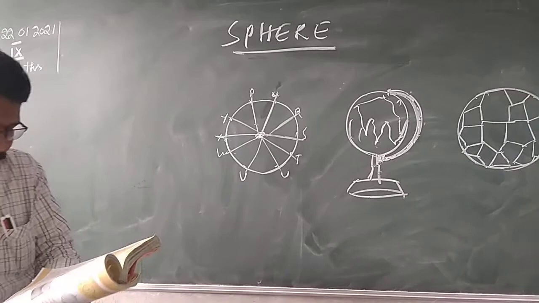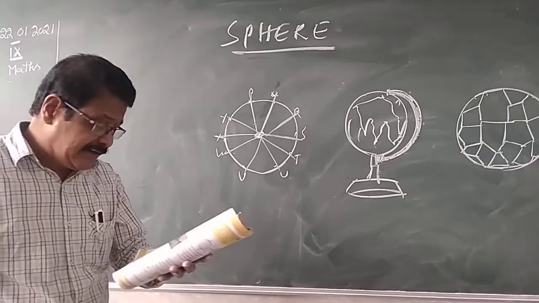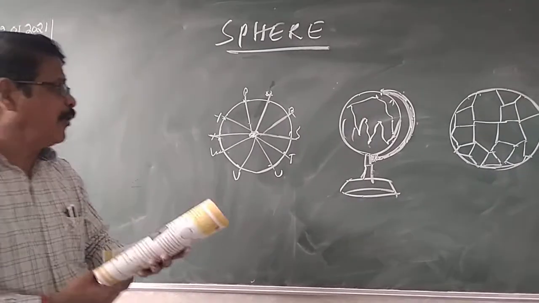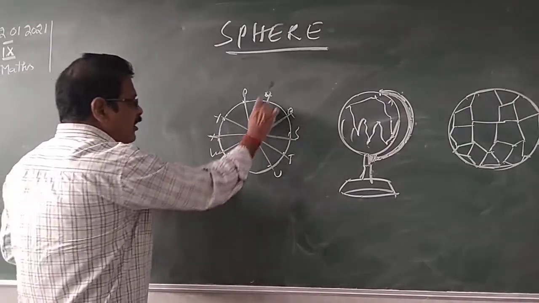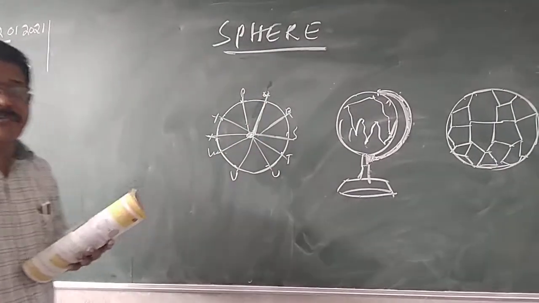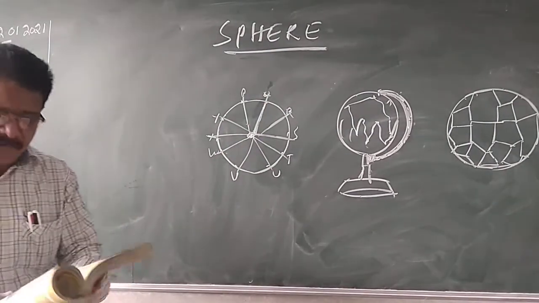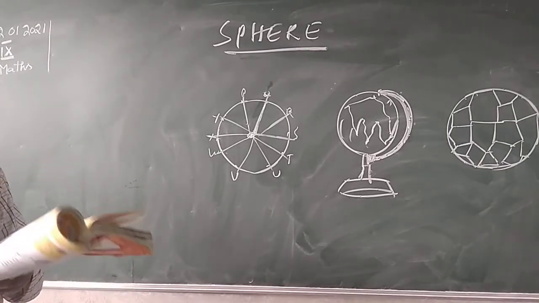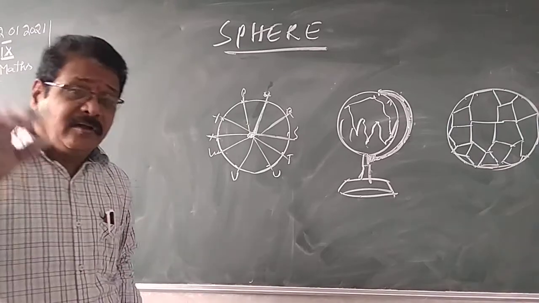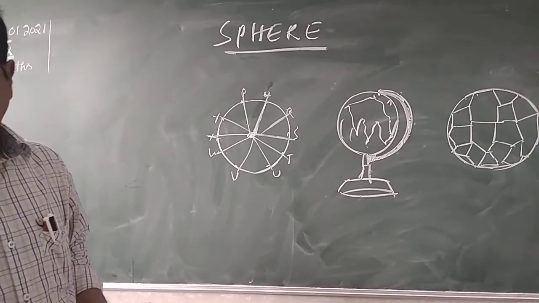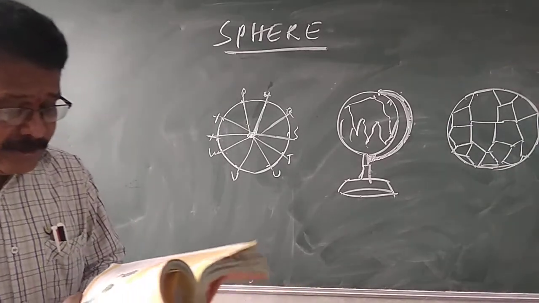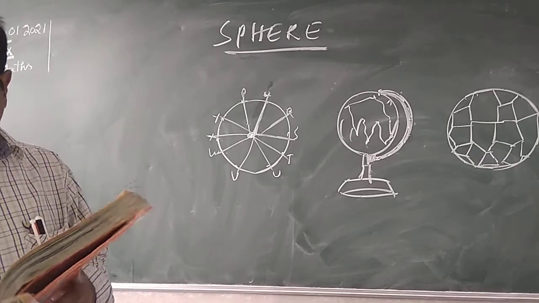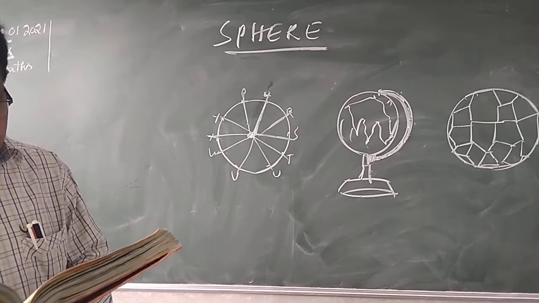Every point lying at a constant distance from a fixed point, that distance is called the radius. The distance from the center of the circle to any point on the circle is called the radius. So the radius is always half of the diameter. The diameter means the line segment, the chord, that passes through the center of the circle. So the diameter is always double the radius.